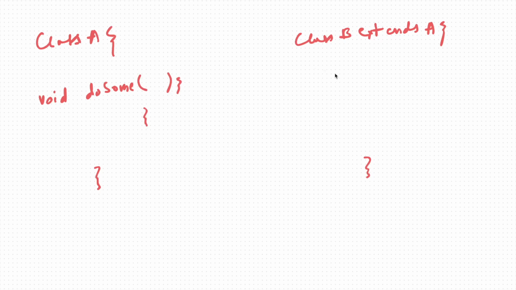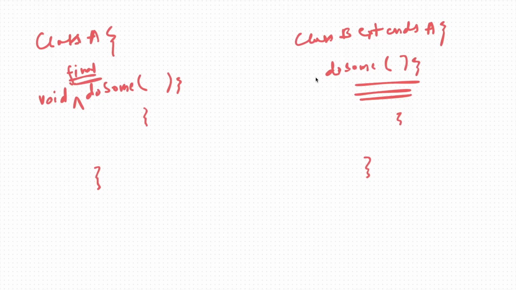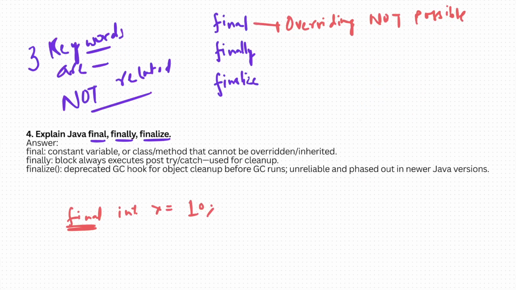I can have the same function doSomething over here, and the implementation of this function can be overridden. But if I define this function as final, now no one can override it. This will throw me a compilation error. This is the meaning and the use of the final keyword.